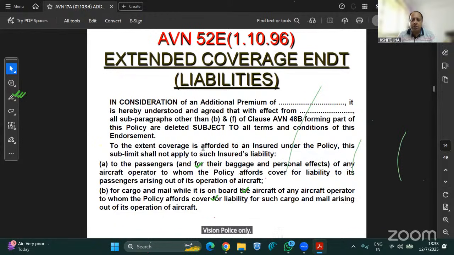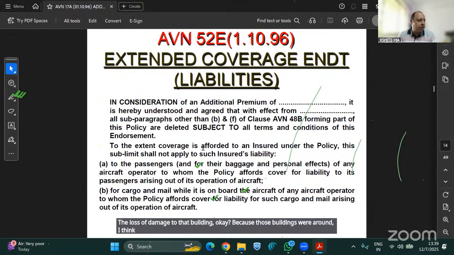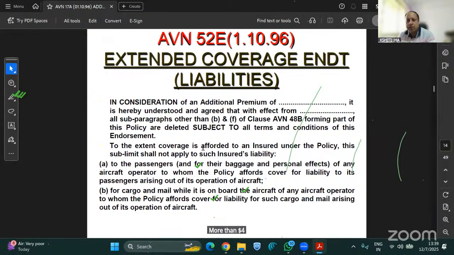Now, these two scenarios happened. When that aircraft collided with the WTC tower, the loss or damage to that building, because those buildings were worth, if I remember, more than $4 billion in 2001.